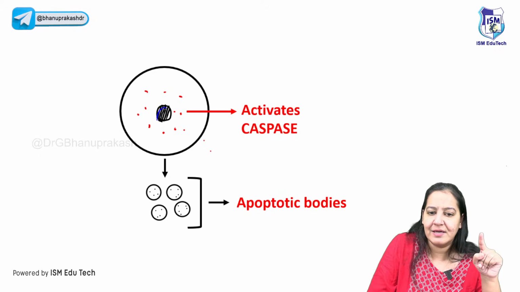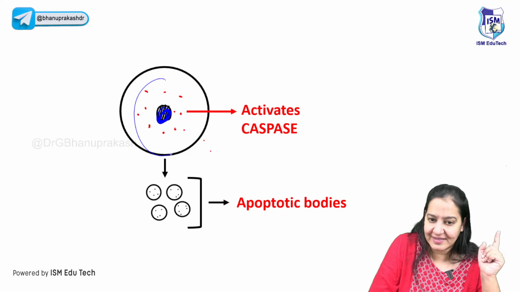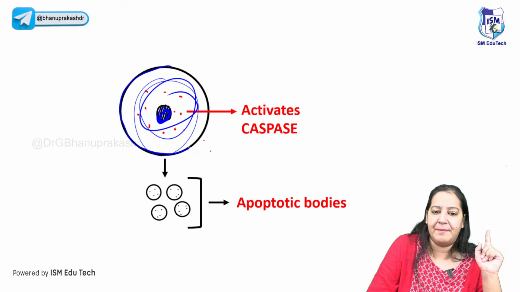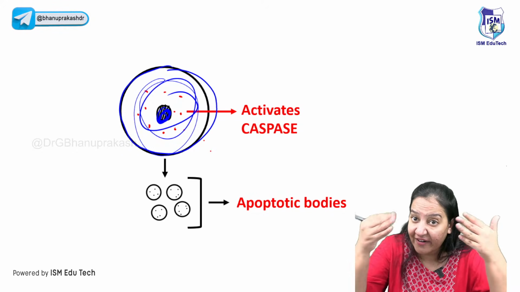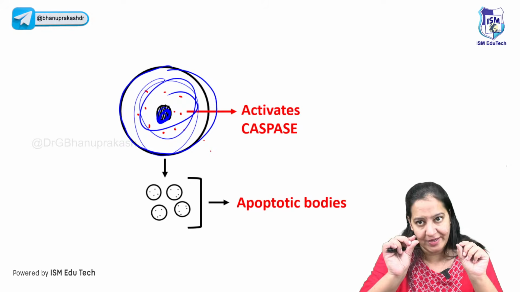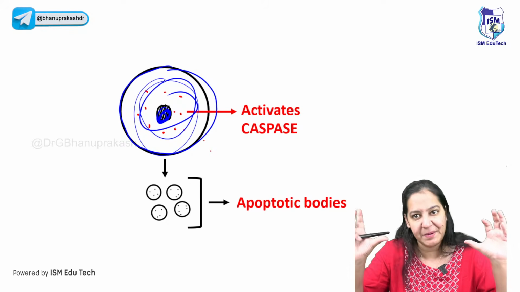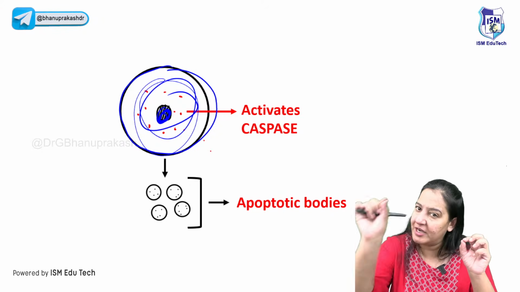Inside the cell, there is the nucleus. Inside the cell, there is cytoplasm. And inside the cell, there is the cell membrane. So all these three things will be degraded by the caspase. What three things? Nucleus, cytoplasm, and cell membrane. All that will be degraded into multiple pieces.